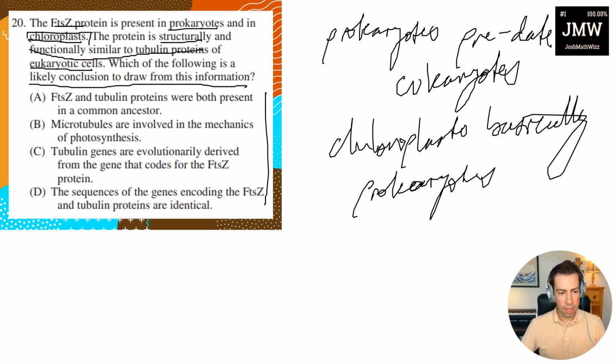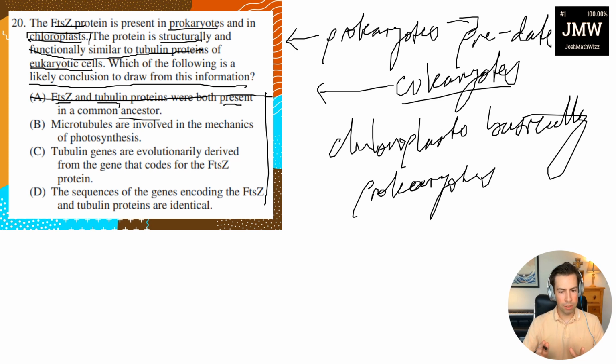A says FtsZ and tubulin proteins were both present in a common ancestor. If there's a common ancestor, that means this thing came before prokaryotes and before eukaryotes. That does not make sense, because if tubulin is only found in eukaryotes and eukaryotes came after prokaryotes, how could you have an ancestor that's both a prokaryote and a eukaryote? That doesn't make sense. So A is out, and hopefully that makes sense. If you need me to clarify, let me know in the comments.